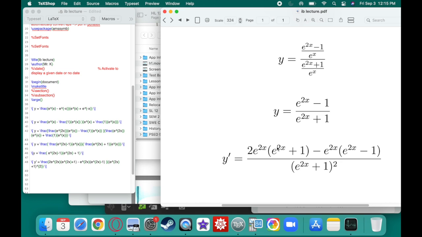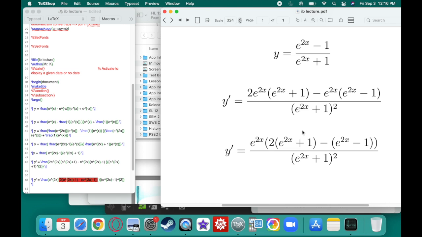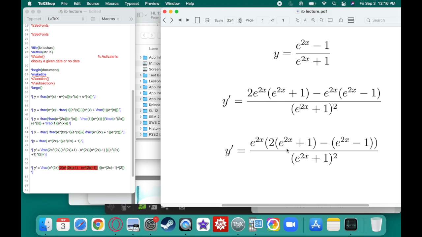Okay, this looks scary, but it's actually a lot easier than you think. Notice that on the top I have e to the 2x and e to the 2x, so I can factor that out. And what do I get? Alright, so when I factor it out, this is what I get. Inside here, this 2 can distribute to that one and that one. Let's go ahead and do that.